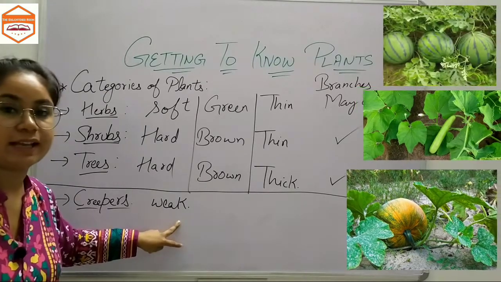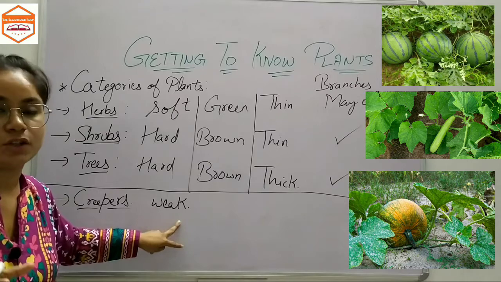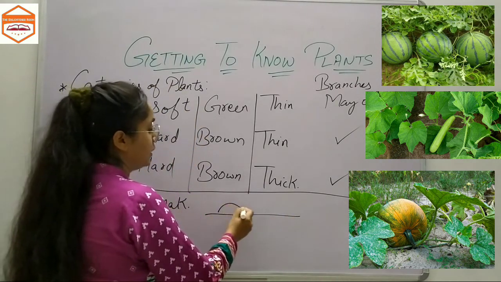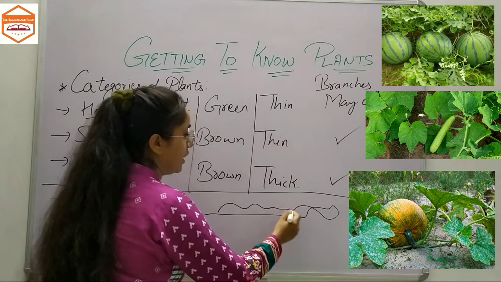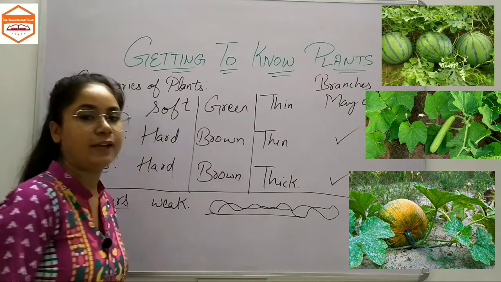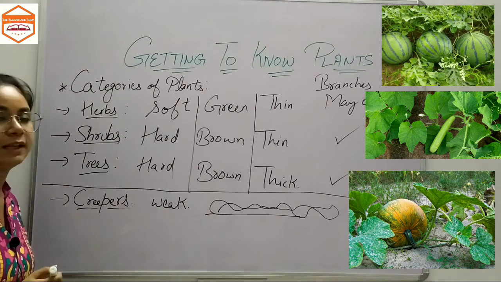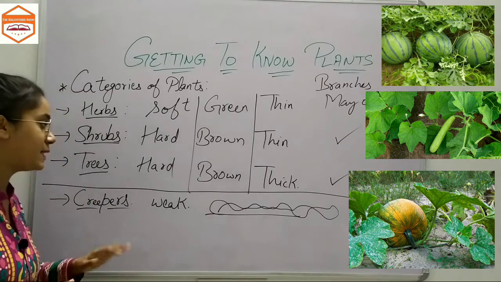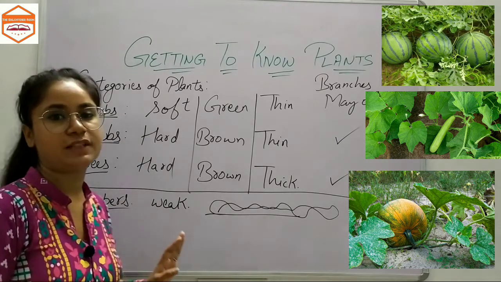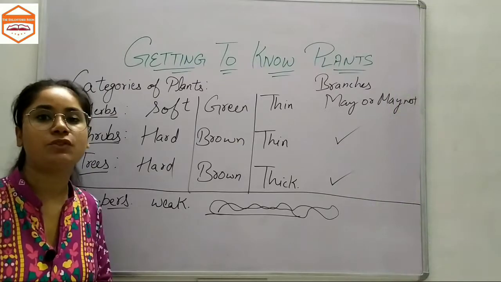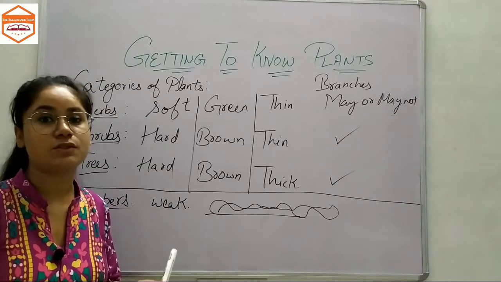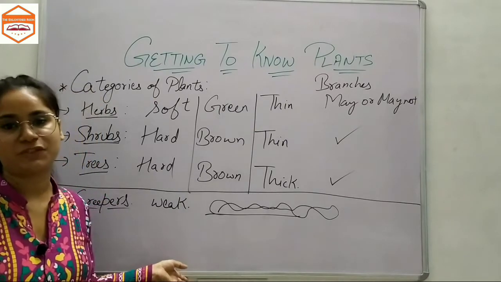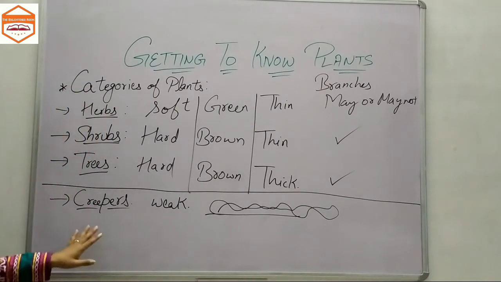They would grow on the ground, keep on growing on the ground like this. And you can take the examples of creepers as watermelon, mint plant and bottle gourd. Most of these plants have really heavy fruits. For example, watermelon is too heavy, and bottle gourd is also a bit heavy for creepers, of course. Okay, so these are creepers.